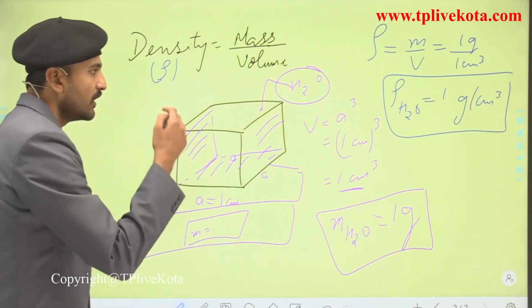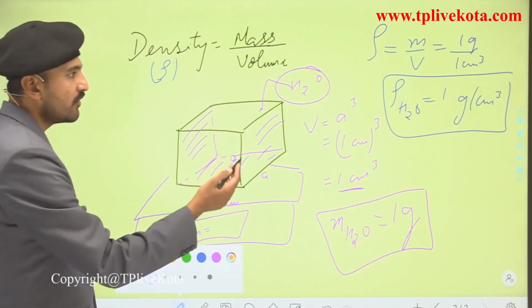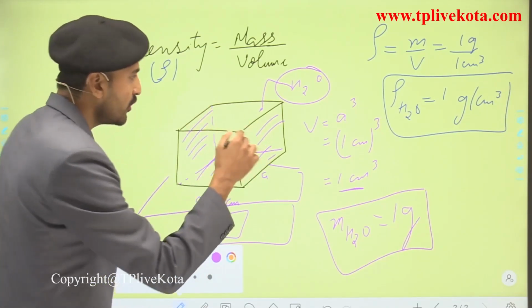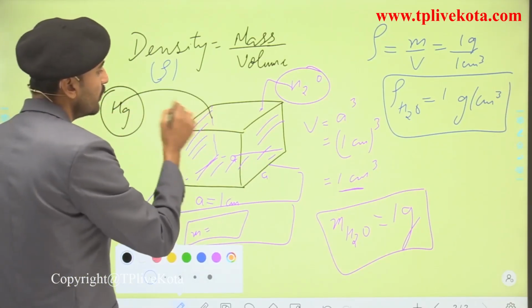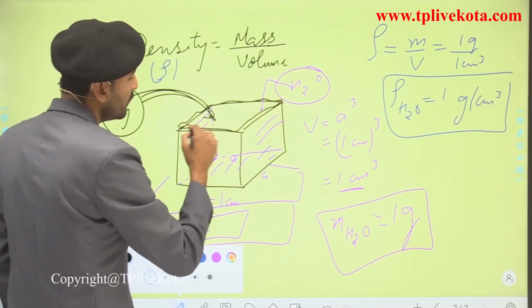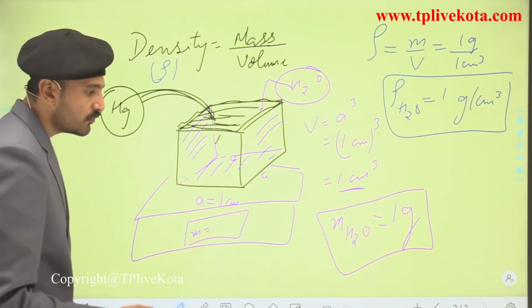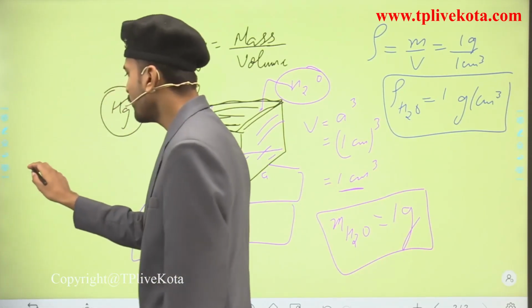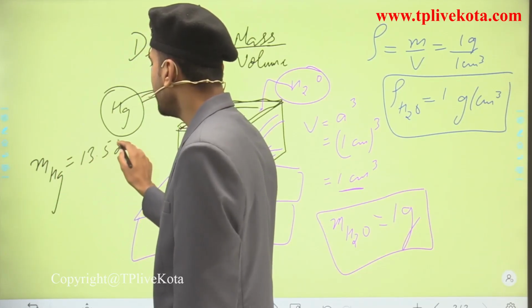Now moving to the next example, just suppose instead of the water you have emptied this cube and put mercury in it, making it full up to the brim. Now when you weigh this, you will get the mass of mercury, which is equal to 13.58 gram.